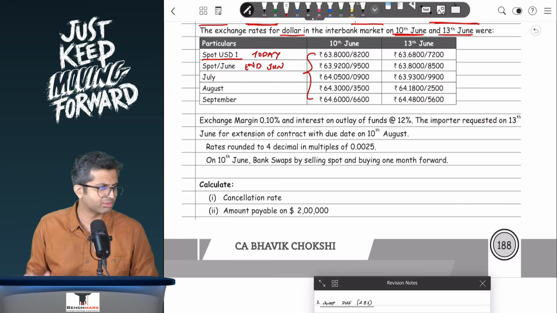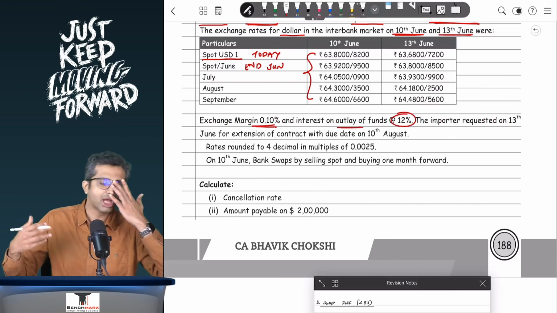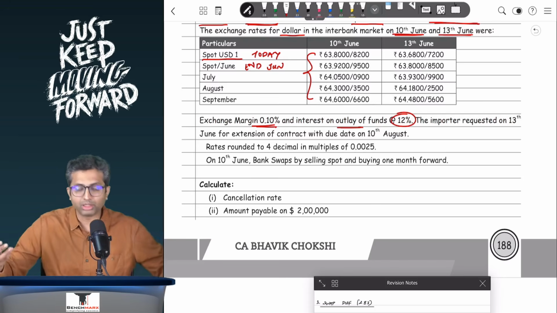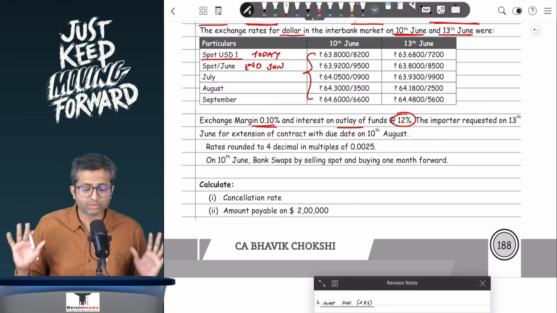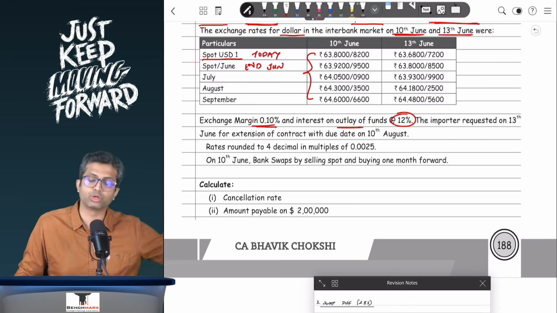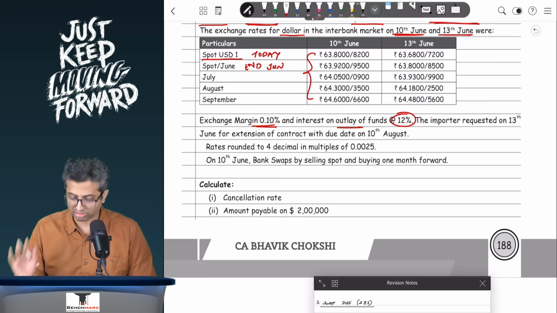Maybe you have rates given in bid and ask format. The exchange margin is 0.1% and interest on outlay of funds is 12%. You have not been given it for inflow, because if there's an inflow for the banker, interest will be earned, and that interest which is earned will not be passed on to the customer. But if there's an outflow, the banker will have to arrange those funds, the banker will have to pay that interest, and they will recover that interest from the customer.